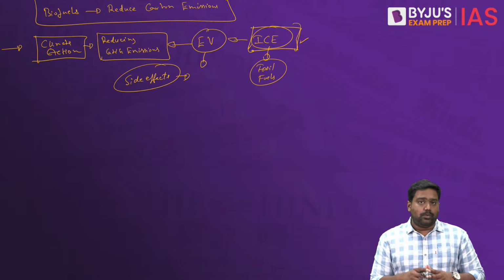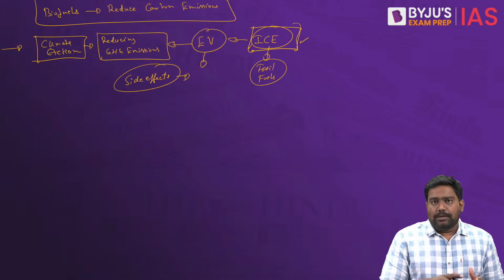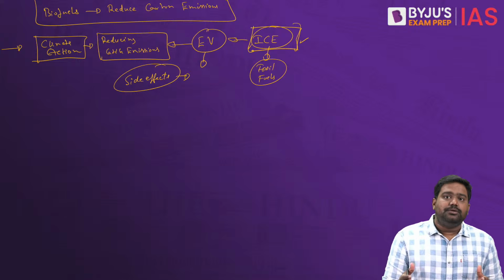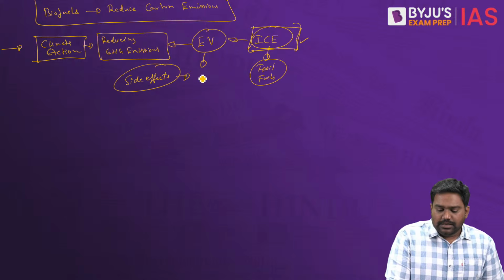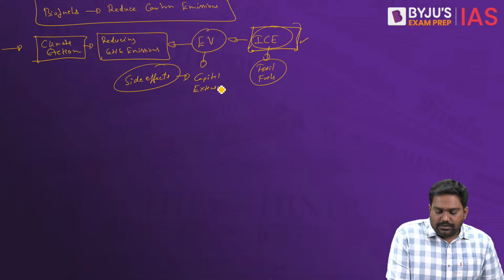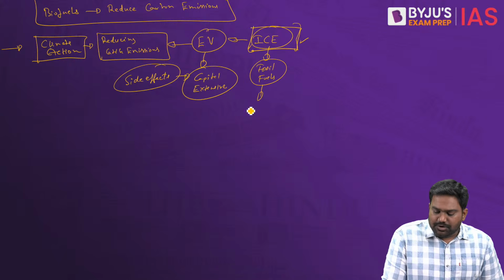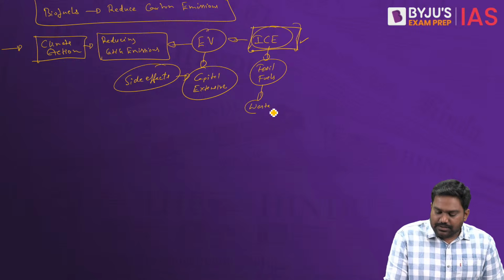Because when it comes to electric vehicles, right, if you're planning a complete transition to electric hybrid vehicles from the current fossil fuel based vehicles, this would be a capital intensive exercise. This would generate tremendous amount of waste.